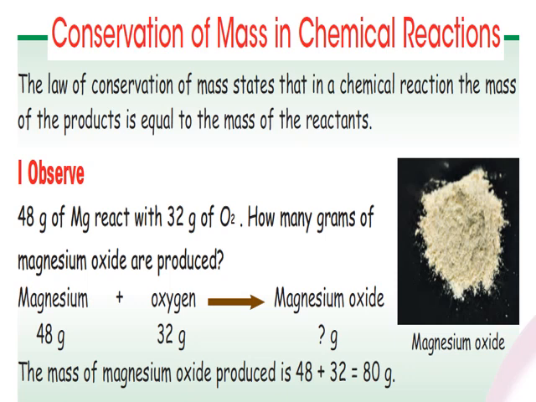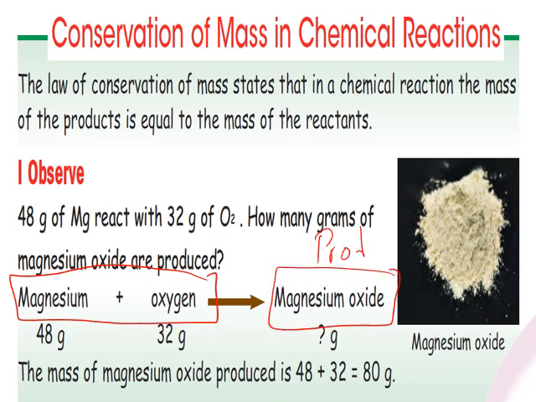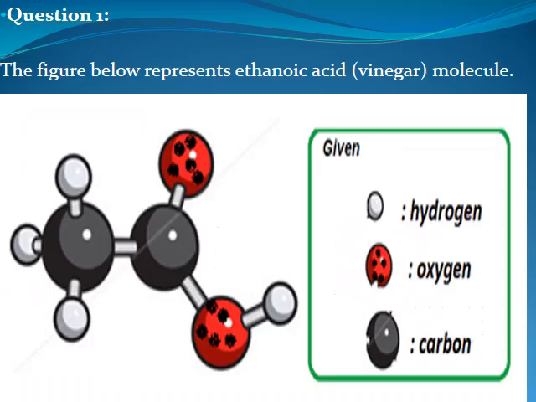How many grams of magnesium oxide are produced? Magnesium plus oxygen are the reactants, while magnesium oxide is the product. So the mass of the reactants is equal to the mass of the product. Simply, we add 48 plus 32, which is 80. So the mass of magnesium oxide is 80 grams.